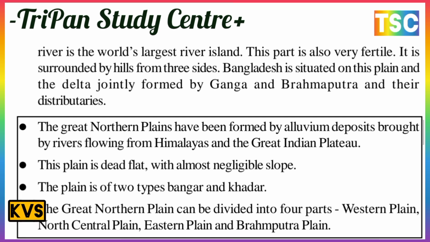The Great Northern Plain can be divided into four parts: Western Plain, Northern Central Plain, Eastern Plain and Brahmaputra Plain. This is important here.